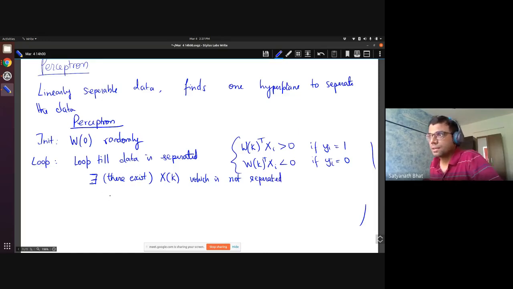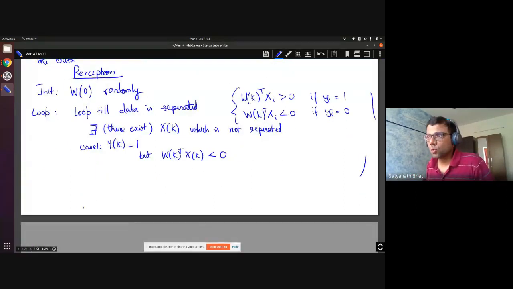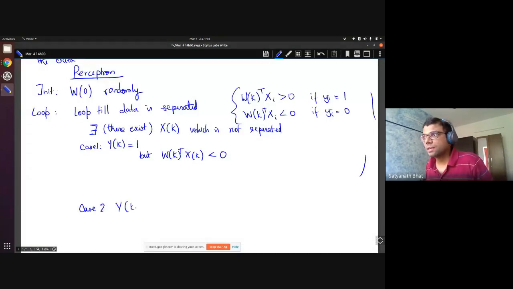Case 1: yk is equal to 1, but wk transpose xk is less than 0. Or case 2: yk is equal to 0, but wk transpose xk is greater than 0.